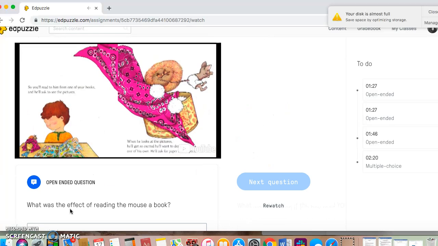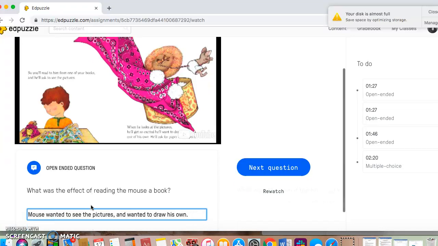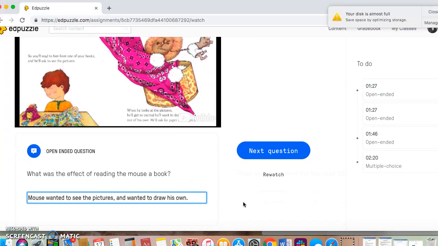And then the next question says, what was the effect of reading the mouse a book? That he wanted to see the pictures and wanted to draw his own. I mean, that's kind of a long answer for a first grader, but that's what I'm going to answer.